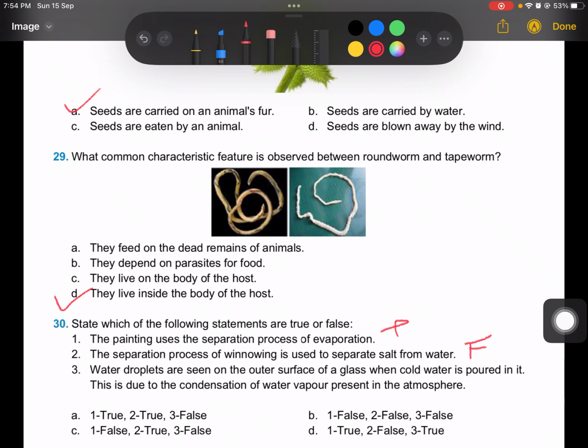So it is false. And next, water droplets are seen on the outer surface of a glass when cold water is poured in it. This is due to the condensation of water vapor present in the atmosphere. This option is true. So true, false, true. Option D is the right answer for this question.